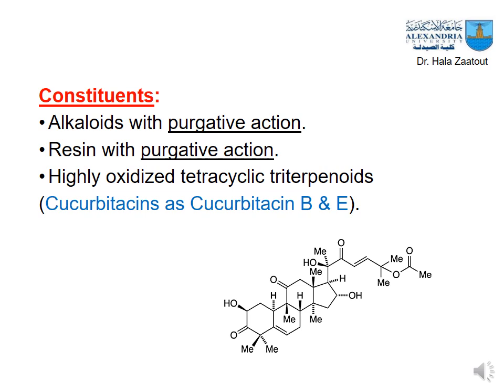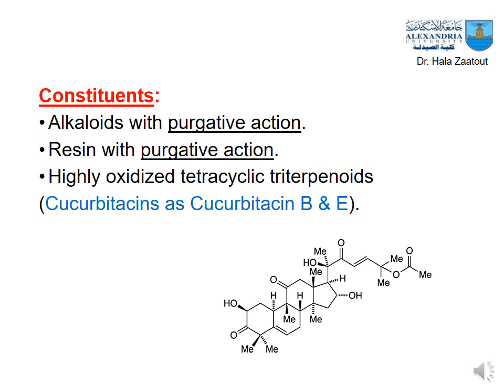It contains many constituents, mainly alkaloids, which have a purgative effect, and also resin with a purgative effect, and highly oxidized tetracyclic triterpenoids.